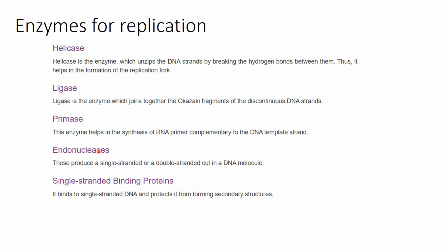So it is known as endonuclease. Single strand binding proteins, commonly known as SSBP, bind to the single strand of DNA so that it does not rewind again into its secondary structure. To prevent it from rewinding, these SSBP proteins bind to the single strand of DNA.